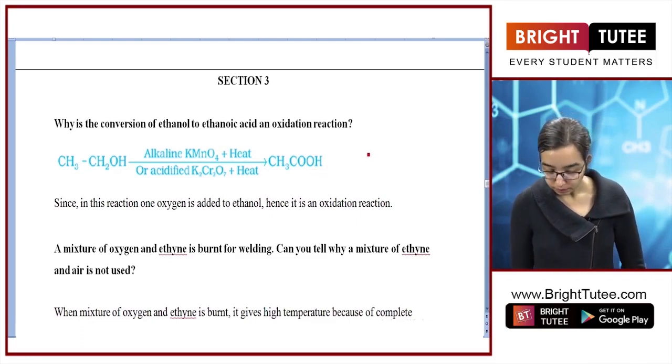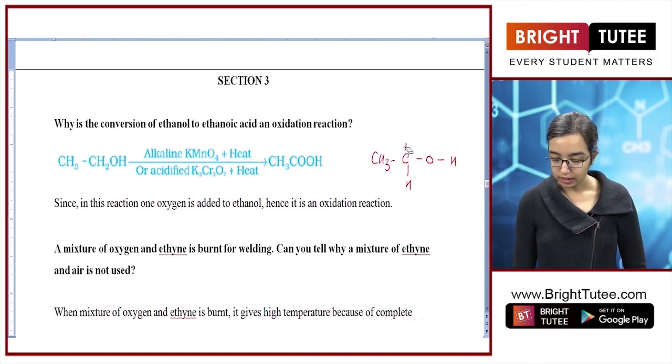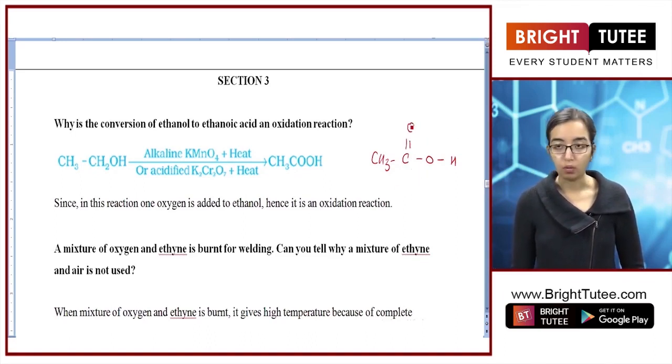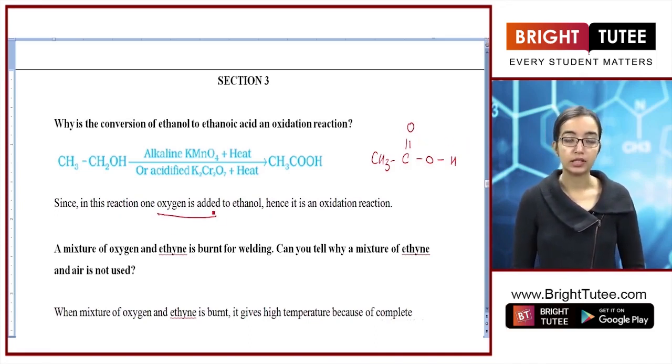So the structure of ethanol, which looks like this, these hydrogens get removed, and instead of it there's a double bond O that gets here. So because oxygen is being added in this process, it is called an oxidation reaction.